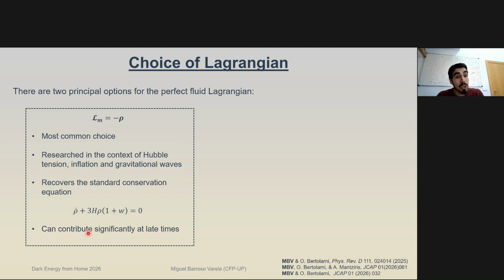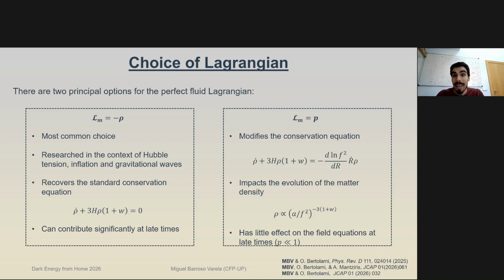And then it can also contribute significantly at late times because the modifications are going to be proportional to the matter Lagrangian. And because the matter density of the universe is around a third of the content of the universe at present, it means that we can still have some considerable modifications. If we look at the other option, equal to the pressure, then this does modify the conservation equation. Our conservation equation is now going to look like the GR conservation equation with an extra term, which is effectively going to be reflected as an additional coefficient in rho that is going to evolve over time apart from the typical evolution we have in GR.